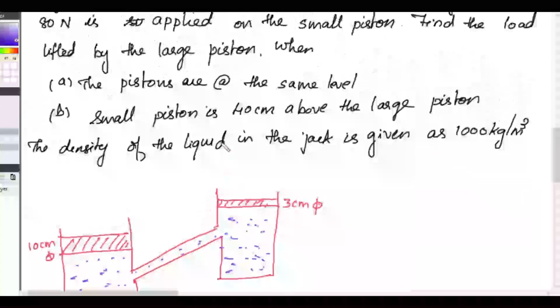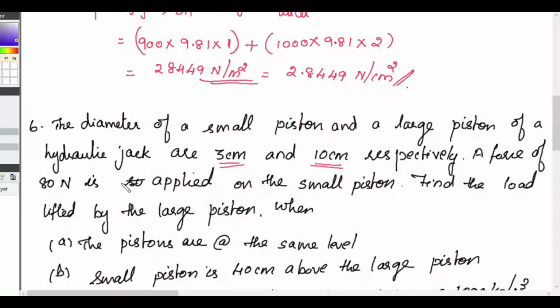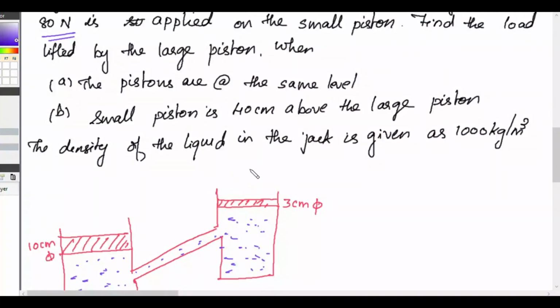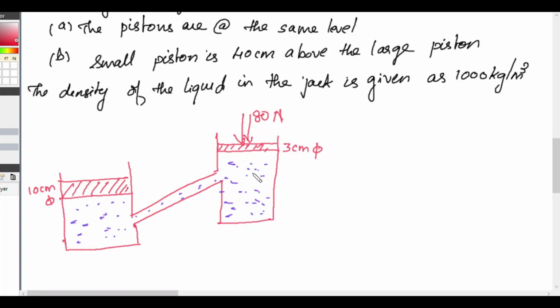Now, what else is given? A force of 80 Newton is applied on the small piston. Find the load lifted by the large piston. You are applying a force of 80 Newton on the smaller piston, so you can lift a weight here.